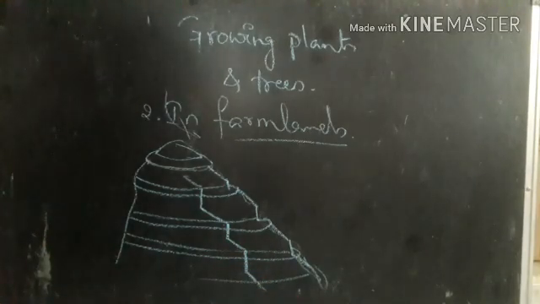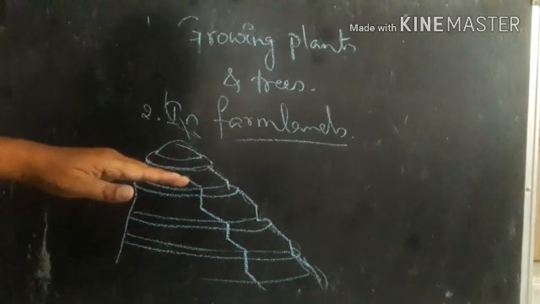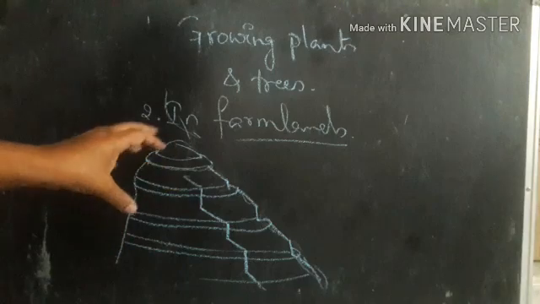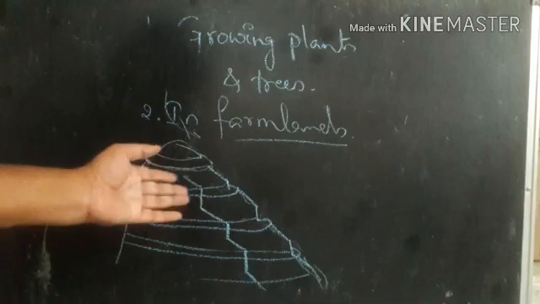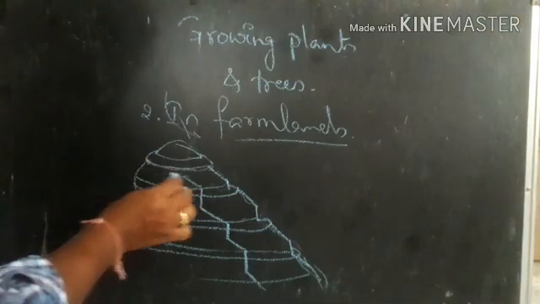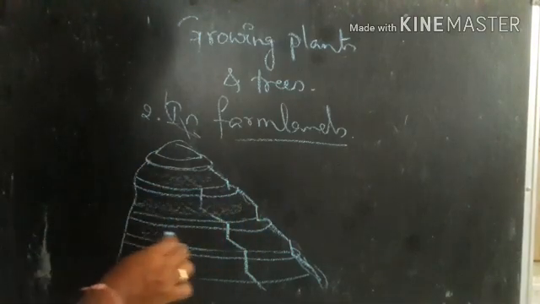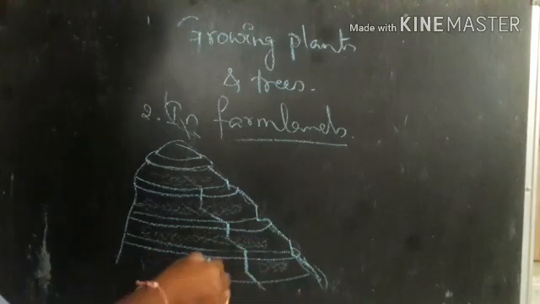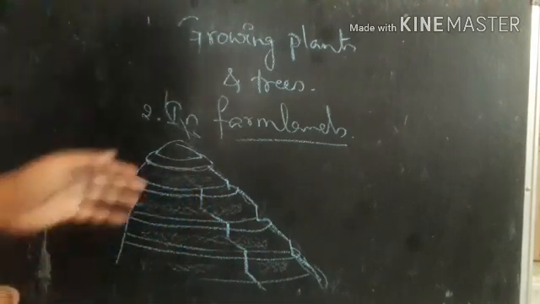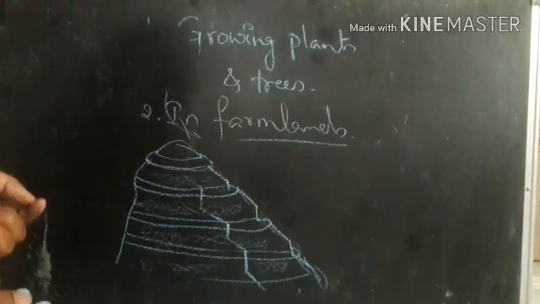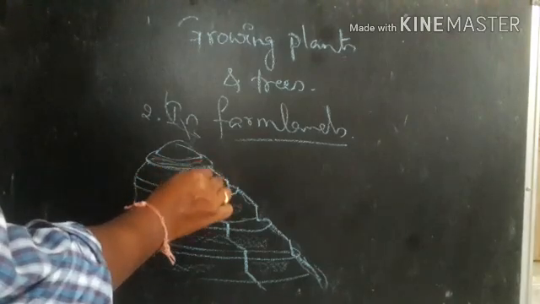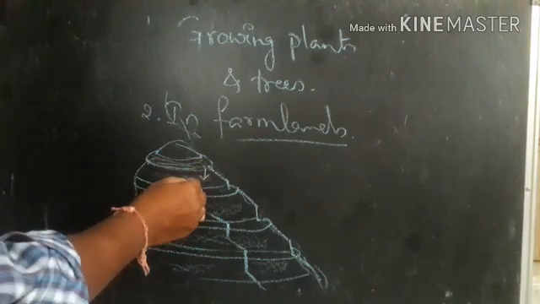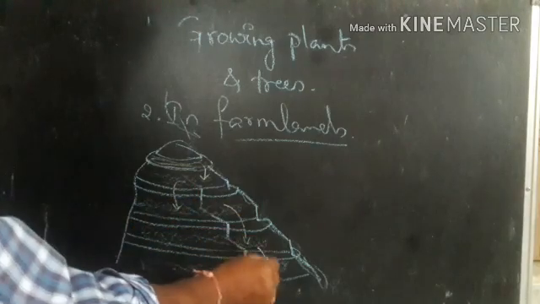So when you cut the hill region in a stepwise manner, it is called terrace forming. What we call terrace forming, mountain terrace forming it is. So in the mountain area we need to form this. The cultivation can be done on the slopes in a stepwise manner. What happens? Imagine if rainfall occurs, then the rain has to fill the first step, then spill to the second step, after filling this, the third step, next the fourth step, next the fifth step.